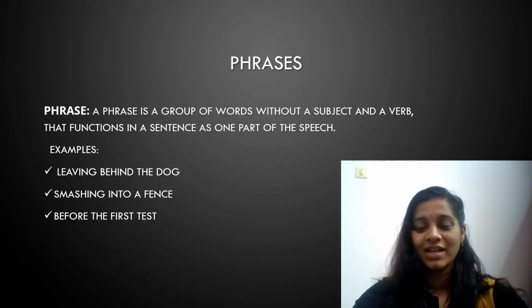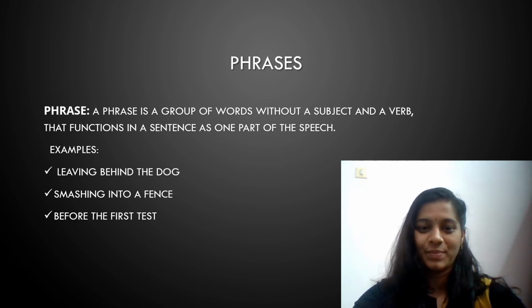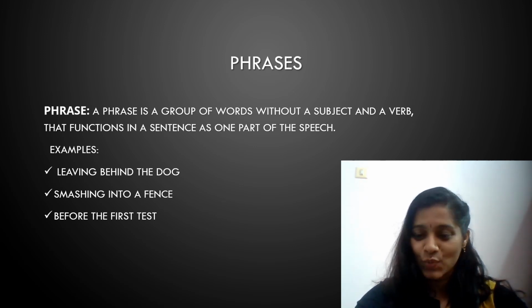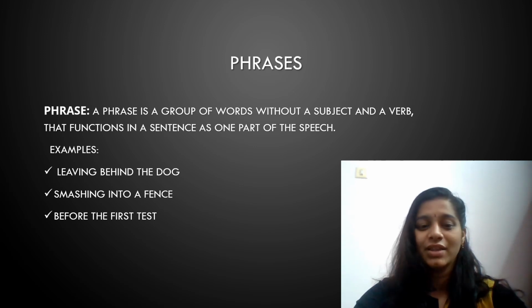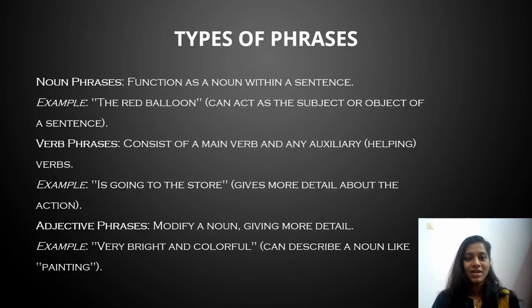A phrase is a group of words without a subject and a verb, that functions in a sentence as one part of speech. For example, the phrase here, leaving behind the dog, or smashing into office before the first test. There are a total of five types of phrases that we can list out here: noun phrase, adjectival phrase, verb phrase, prepositional phrase, and adverbial phrase.